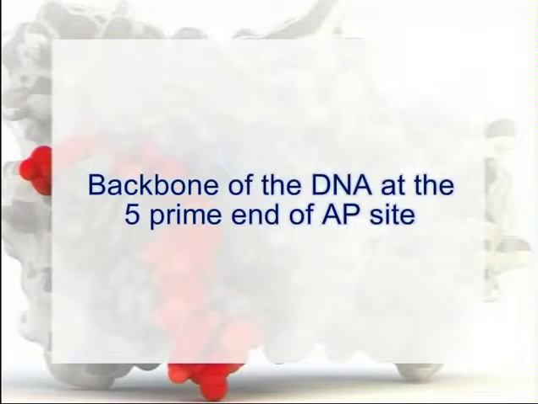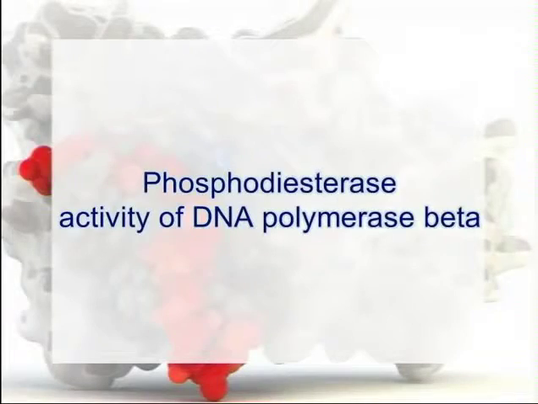DNA glycosylases cleave the damaged base from the sugar phosphate backbone and create an abasic, for example, apurinic or apyrimidinic site. The resulting abasic site is then recognized by an AP endonuclease, which creates an incision on the backbone of the DNA at the 5' end of the AP site. The completion of base excision requires removal of the 5'-terminal deoxyribose phosphate residue, which is catalyzed by the phosphodiesterase activity of DNA polymerase beta. The resulting one nucleotide gap is filled by DNA polymerase beta and sealed by either DNA ligase 1 or DNA ligase 3 with its accessory protein XRCC1.